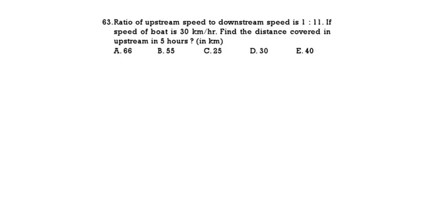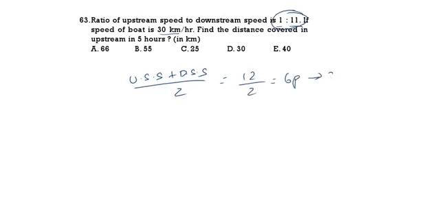See the next question. The ratio of upstream speed to downstream speed is 1:11, if the speed of the boat is 30. When upstream speed and downstream speed are given, what is the formula to find the speed of the boat? Upstream speed plus downstream speed divided by 2. So 11 plus 1, 12. 12 by 2, 6 parts. 6 parts equal to 30.